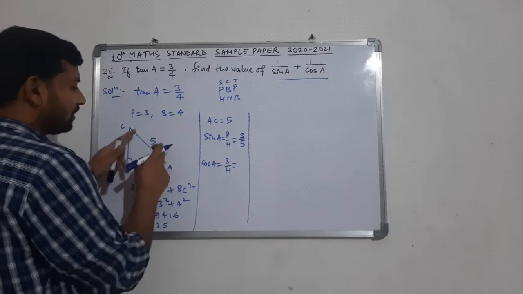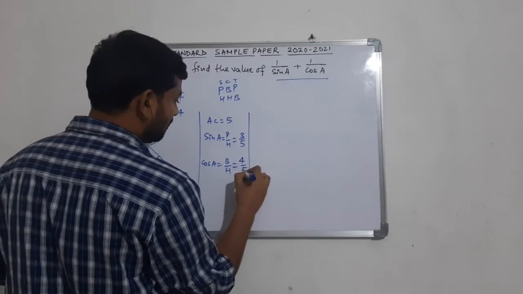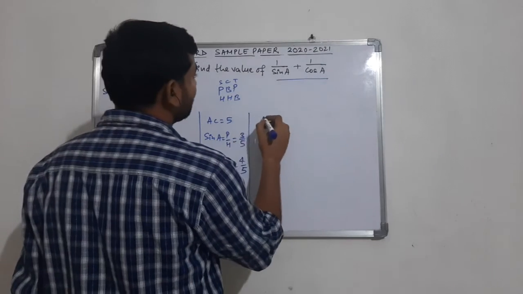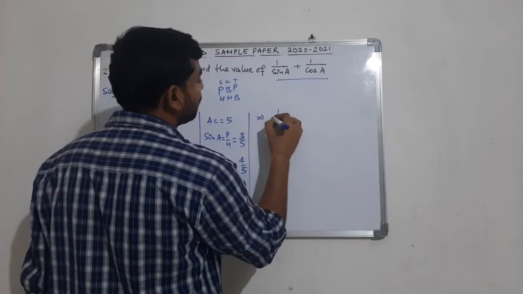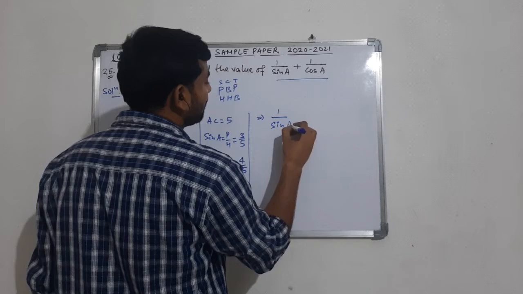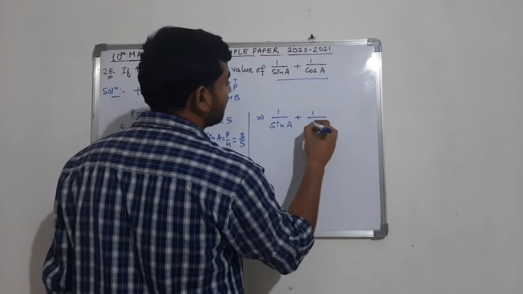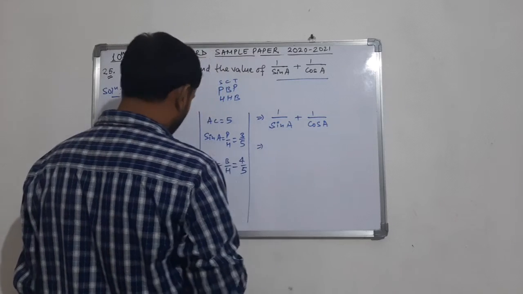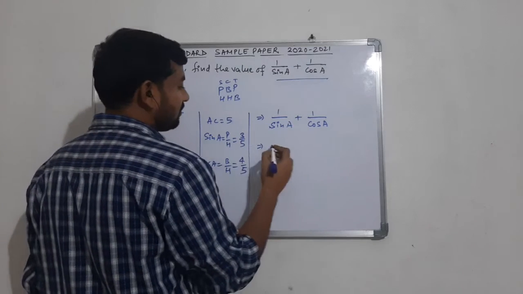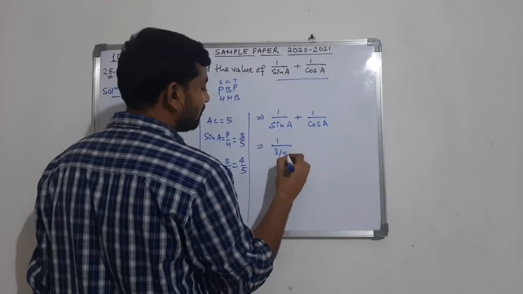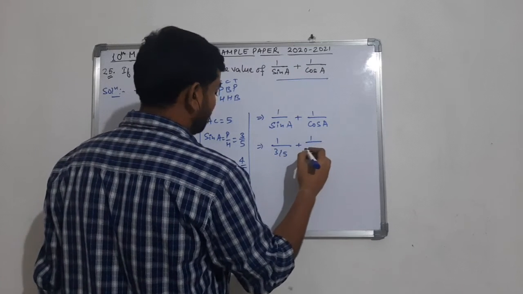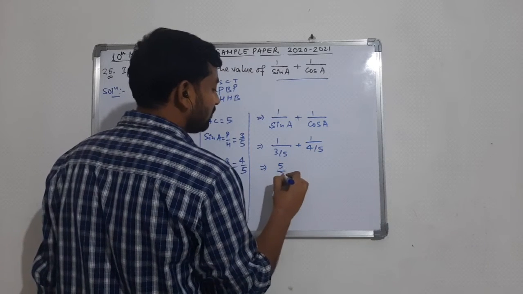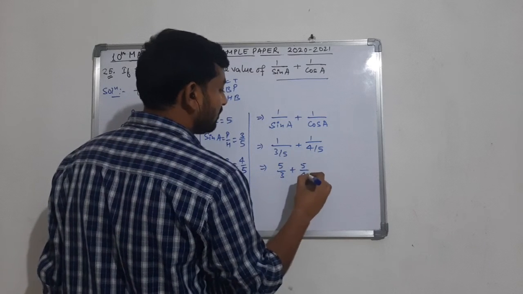So base is 4 and the hypotenuse is 5, so cos A is 4 upon 5. Now to get the answer, the value which we want to calculate here is 1 upon sine A plus 1 upon cos A. Here 1 upon sine A, sine A is 3/5. So 1 upon 3/5 plus 1 upon 4/5. So from here we are getting 5/3 plus 5/4.